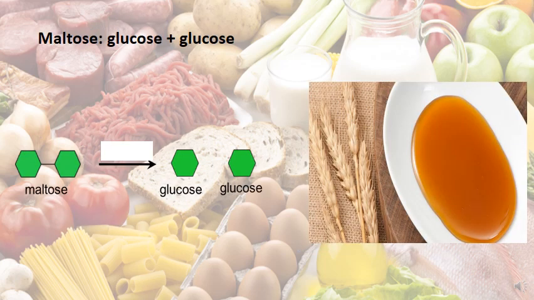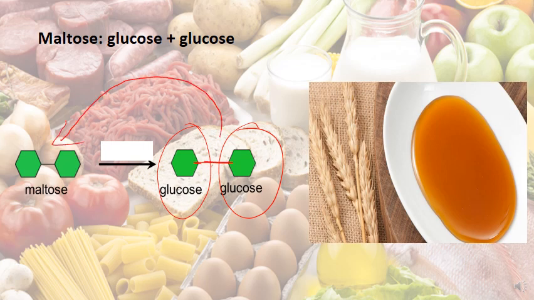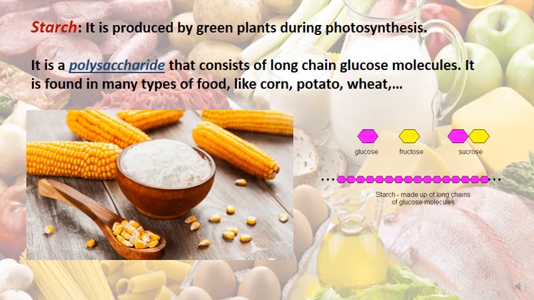While maltose is composed of glucose plus glucose. So two glucose molecules joined together give what's known as maltose. So upon digestion, maltose will be digested to give glucose and glucose, two glucose molecules.